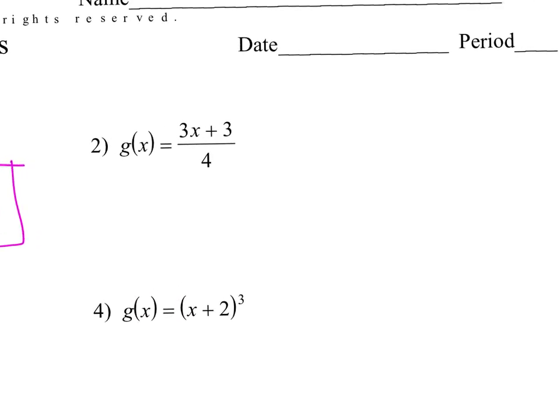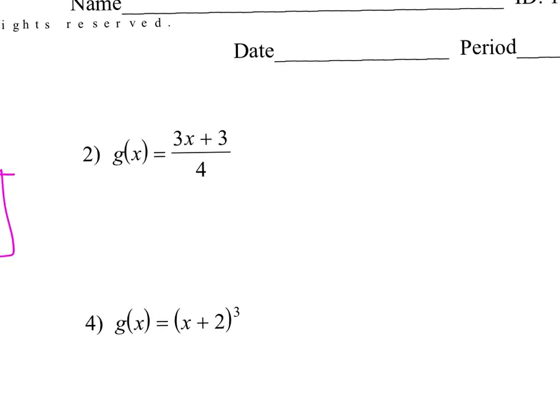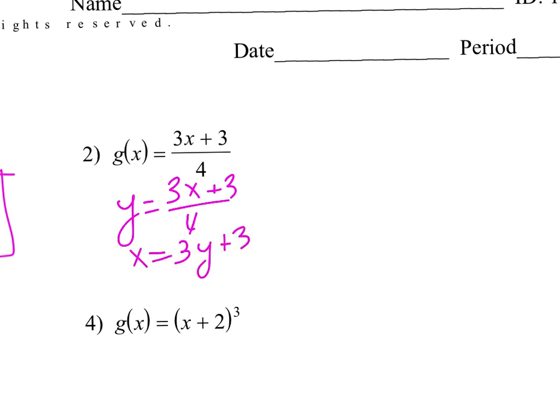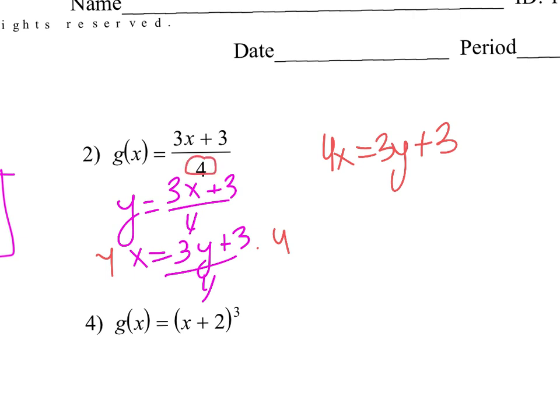Okay, number 2, it's linear. I'm going to rewrite my g of x with y, and then switch my x and my y. The first thing I want to do is multiply by the 4 to both sides. So we have 4x equals 3y plus 3, which makes sense. The last thing being done is dividing by 4, so the first thing being done is multiplying by 4.